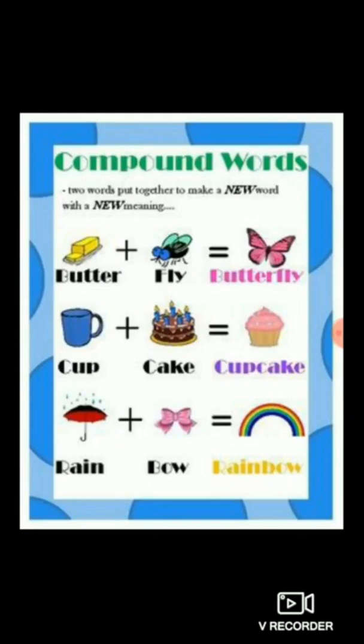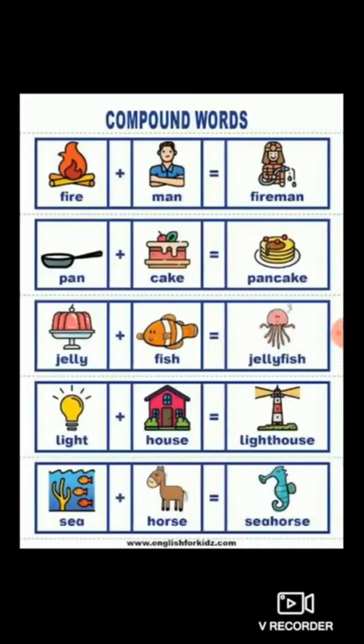Okay. Now third is rain and bow. So rain plus bow is equal to rainbow. Now rain is a different thing, bow is different, but when these two words are put together, we form a new word, that is rainbow with new meaning. Let's see the next example, compound words.